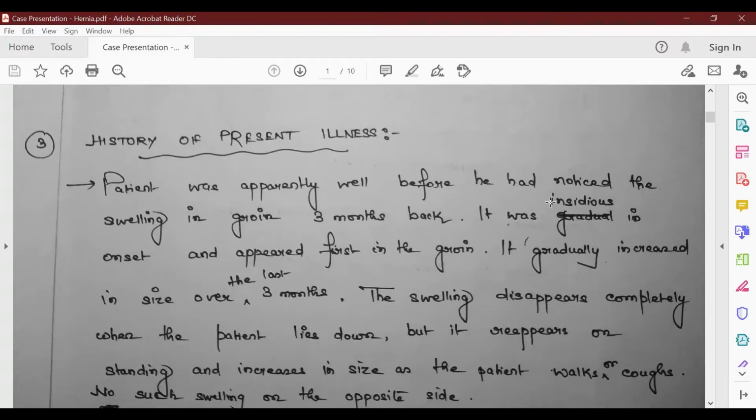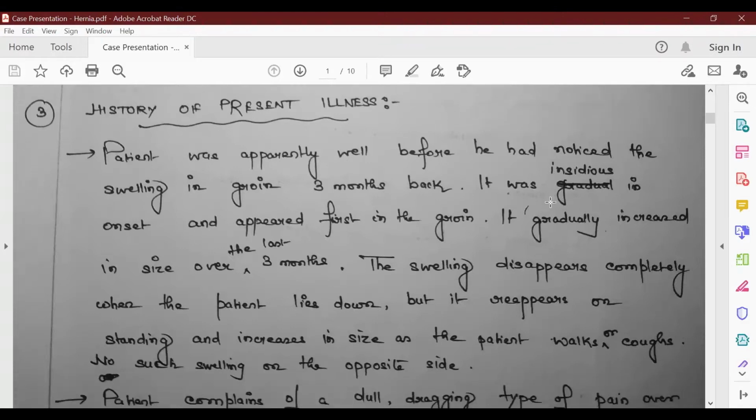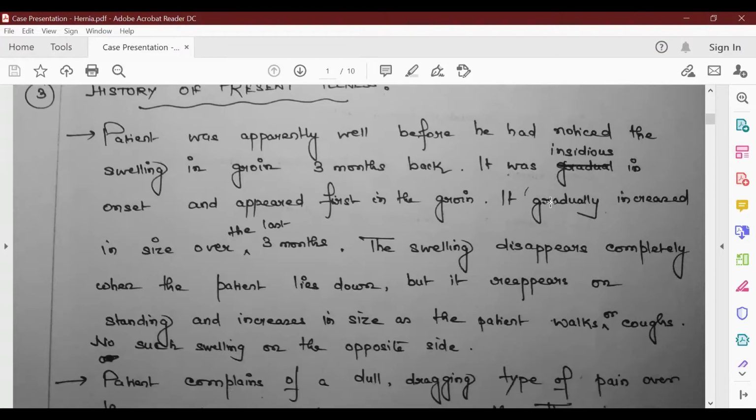If it doesn't get reduced on lying down, then it's not a good prognostic factor, and we have to try and operate on the patient as quickly as possible because the hernia can get strangulated if it's not reduced. Sometimes hernias get reduced spontaneously when the patient lies down, or sometimes the patient can manually reduce the hernia, which is known as taxis. We can also try and reduce the hernia, but it's preferable that you ask the patient to do it in the exam because the patient is the best person to reduce the hernia. He knows how to reduce it without any discomfort as such.